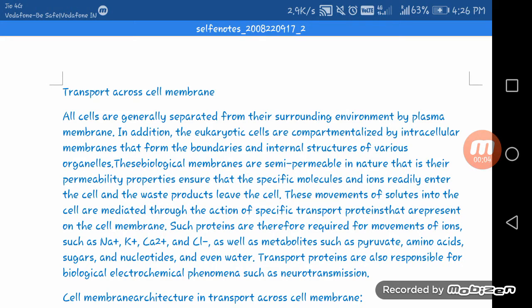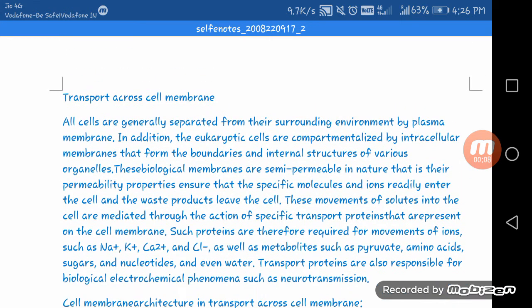Today we will study the transport across the cell membrane. As we all know, transportation happens, but across the cell membrane it is different because on both sides the concentration is different, the fluid is different. So, for this, we will study the transport across the cell membrane.